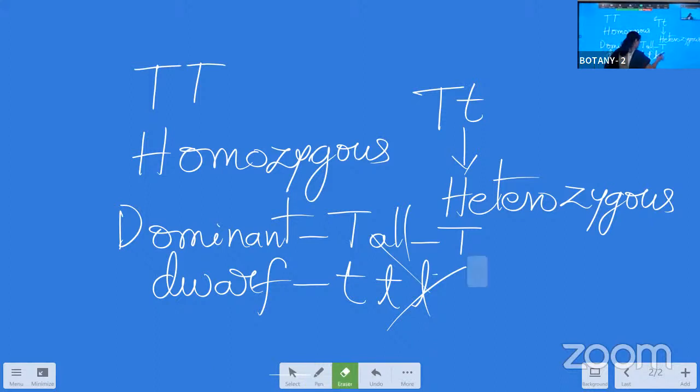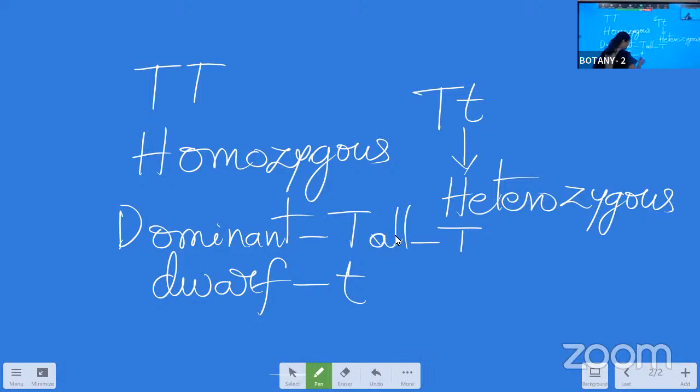So what I will suggest right now is to represent the small t in this manner. Then there is no confusion, because whenever we are writing like this stroke, we won't leave it without putting the horizontal line. Make sure of it, so that it represents the small t.